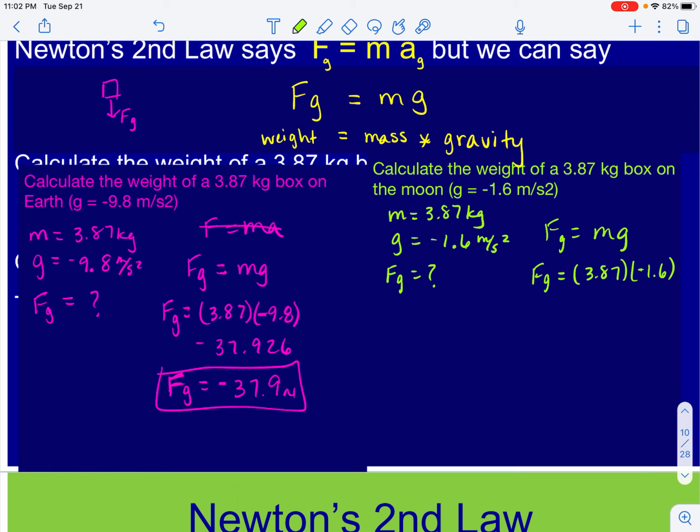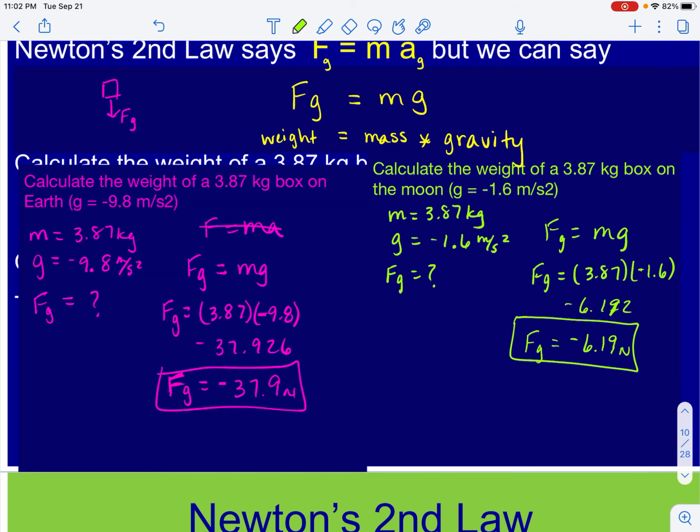So when I take 3.87 and I multiply that by 1.6, I get negative 6.192. Negative 6.192. So that is significantly less than the weight of the object on the Earth. But if we look at those gravitational accelerations, it is a much weaker acceleration on the moon, so it makes sense that it would weigh less on the moon.